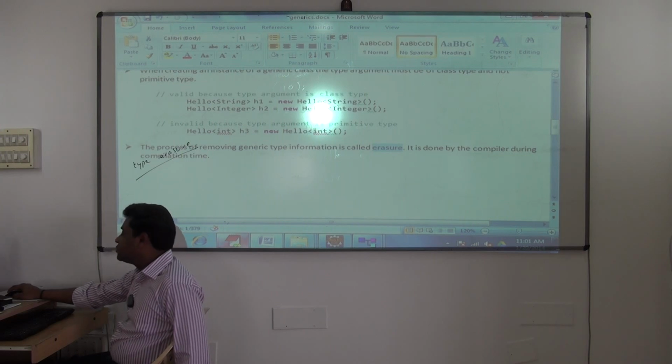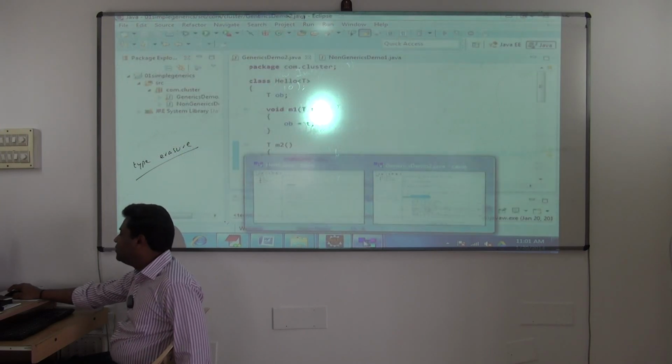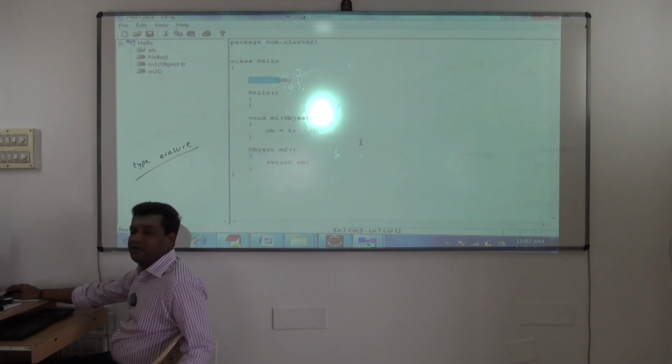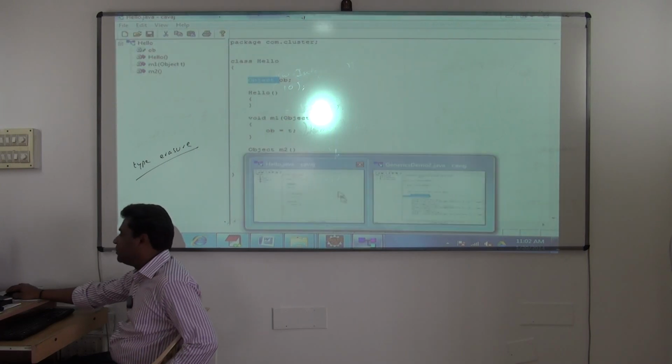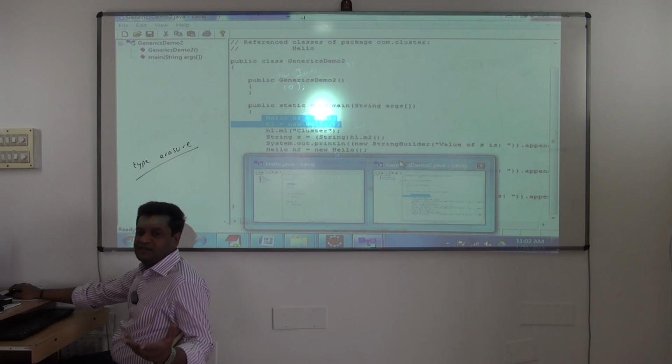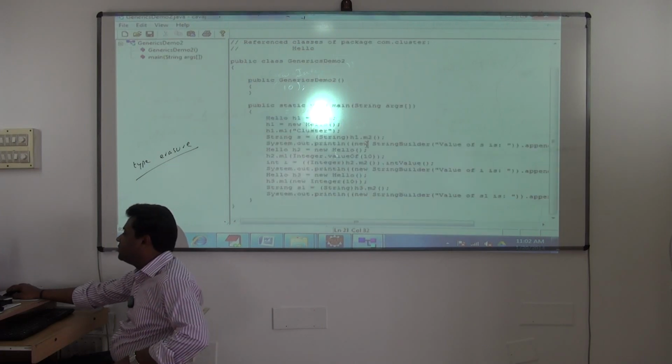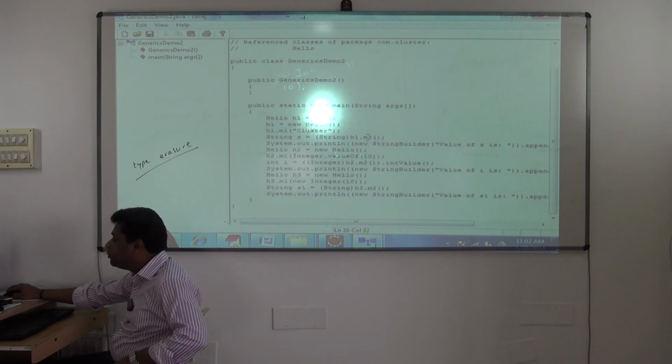Okay, so see this, even here you can see the two dot class files we are having. One is Hello.class, the other one is what? Means in your Java file, as many classes as are there, that many dot class files will be present. And in GenericsDemo also, that is here, the M2 method.